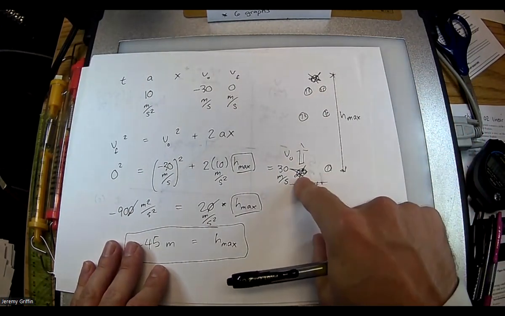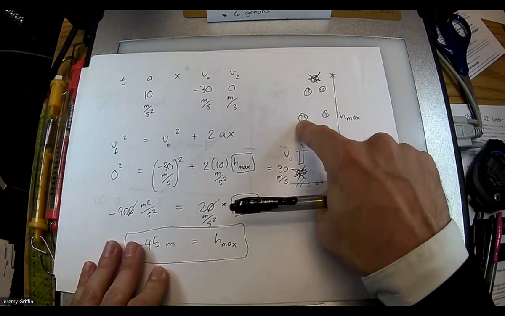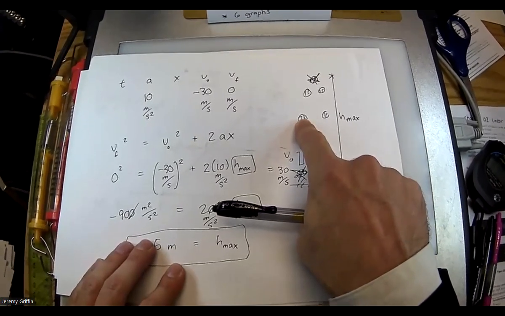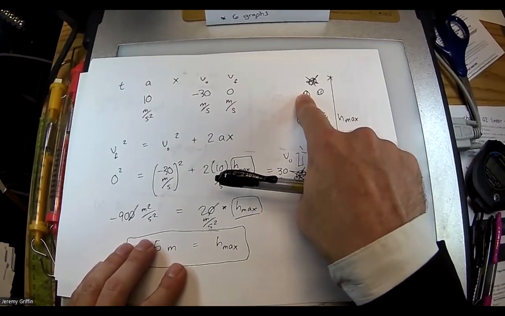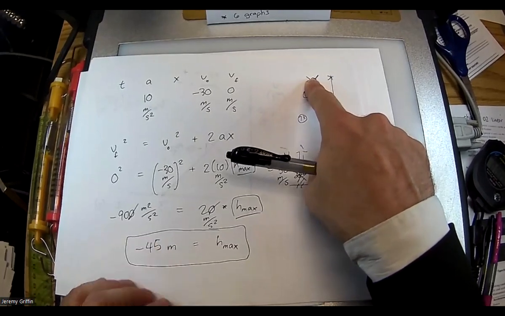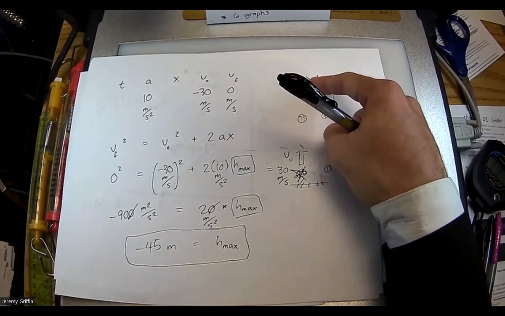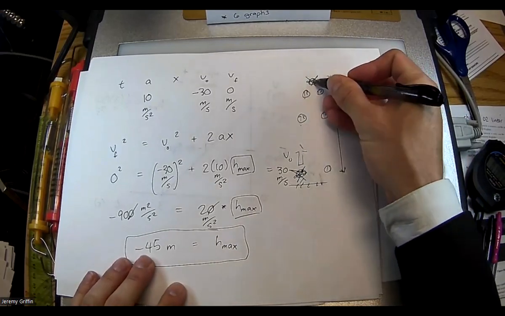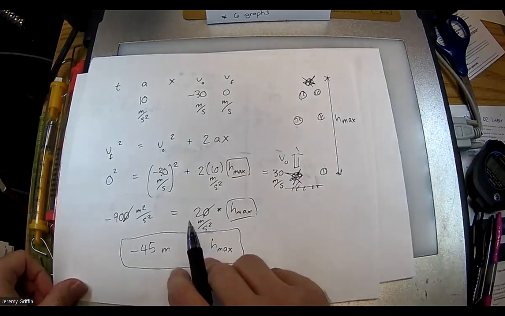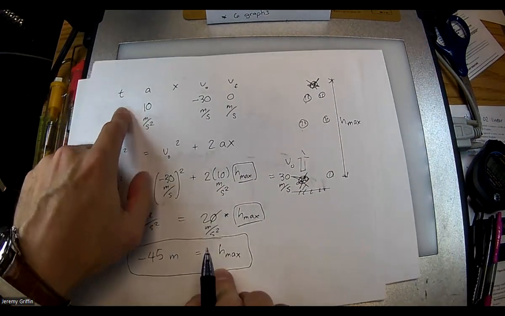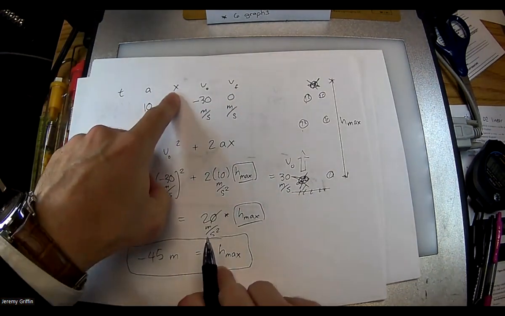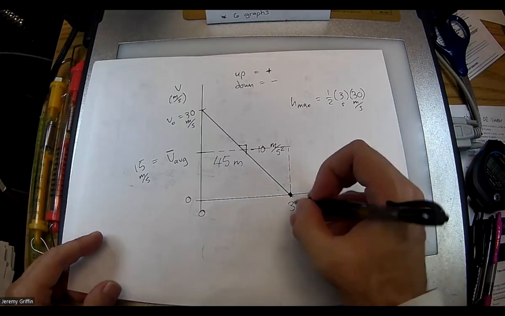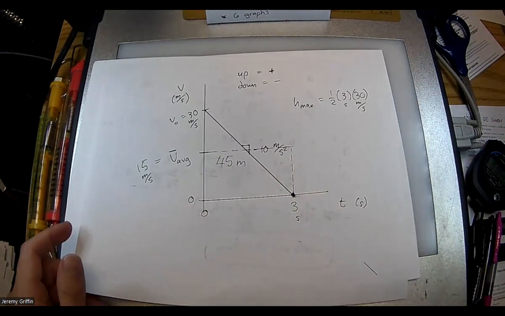If you throw it straight up at 30 meters per second, how fast does it move after 1 second? 20 meters per second. And then 10 meters per second, and then 0 meters per second. See how its velocity is changing by 10 meters per second every second? It's slowing down because it's going up. How many seconds to get to the top? 3, which you could then use in a kinematic expression to solve for x, or it's also consistent with this graph being a 3 second time interval. All right, you guys good there?